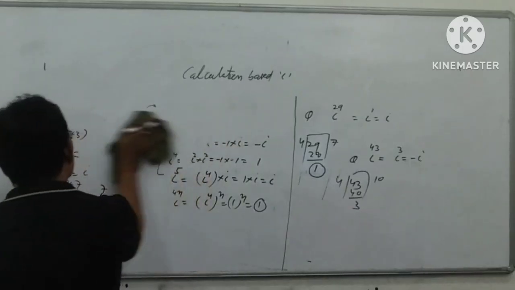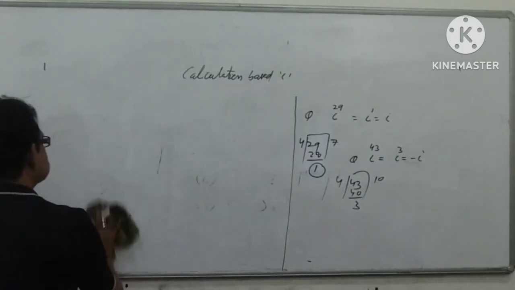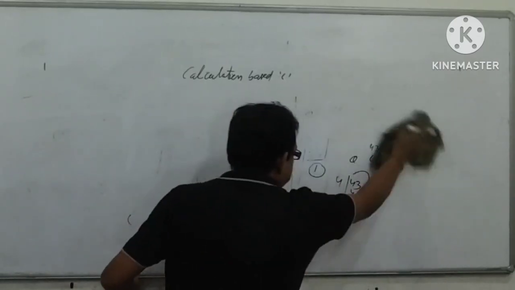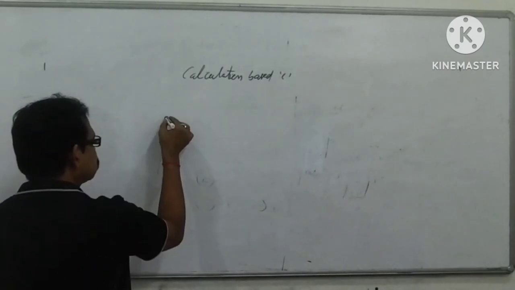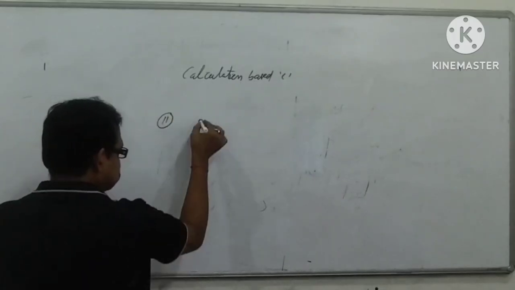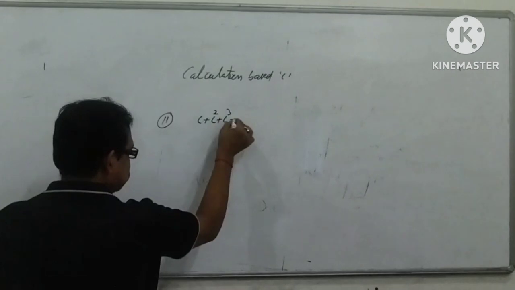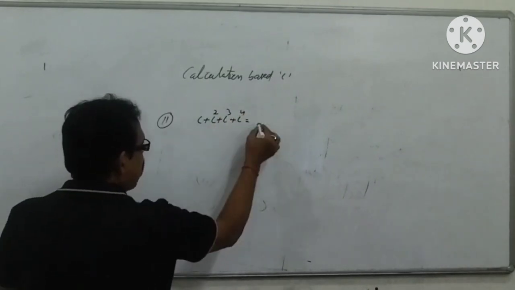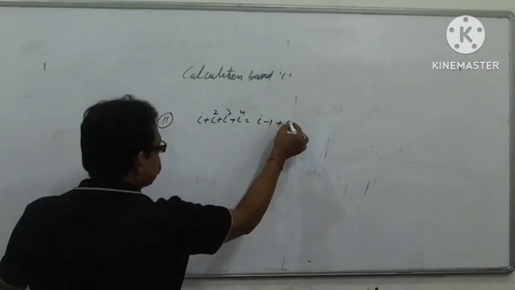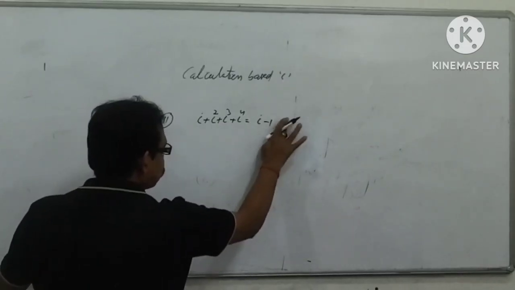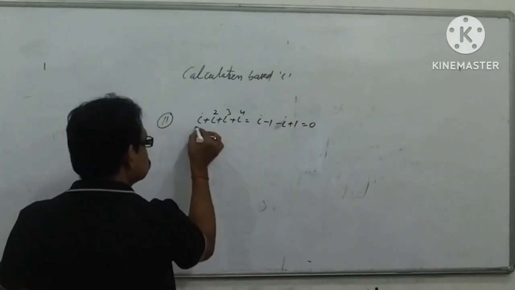Now again I am going to discuss the second concept. Usually a question is put on it in different competitive exams. This is the second concept, my dear student. Suppose i plus i power 2 plus i power 3 plus i power 4. i means i square means minus 1, i cube means minus i, and i power 4 is plus 1, that is equal to 0.